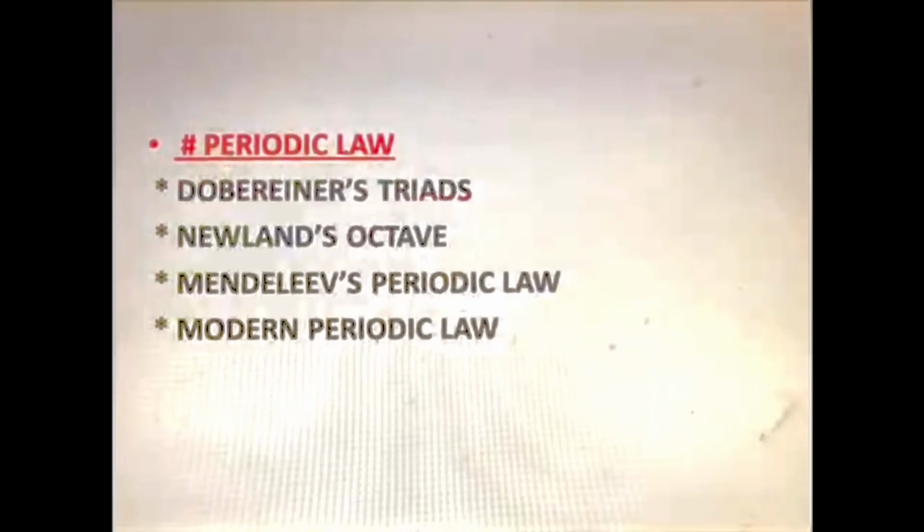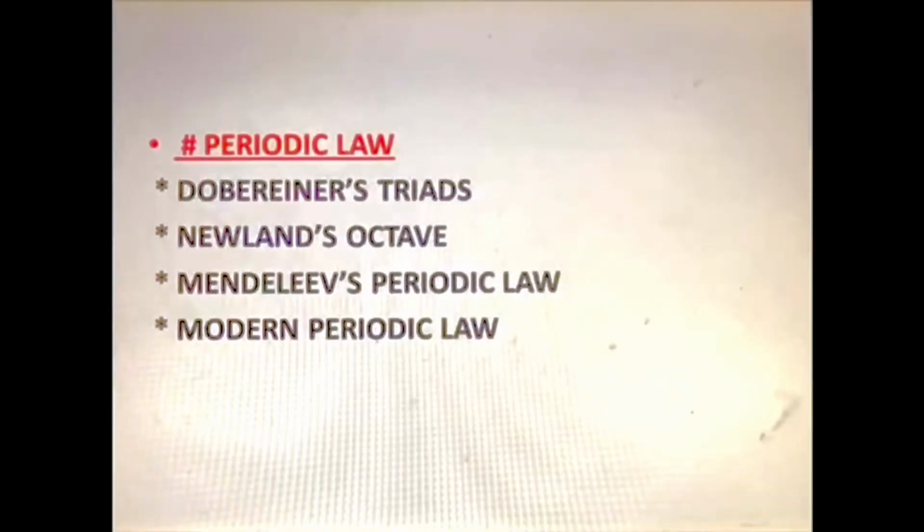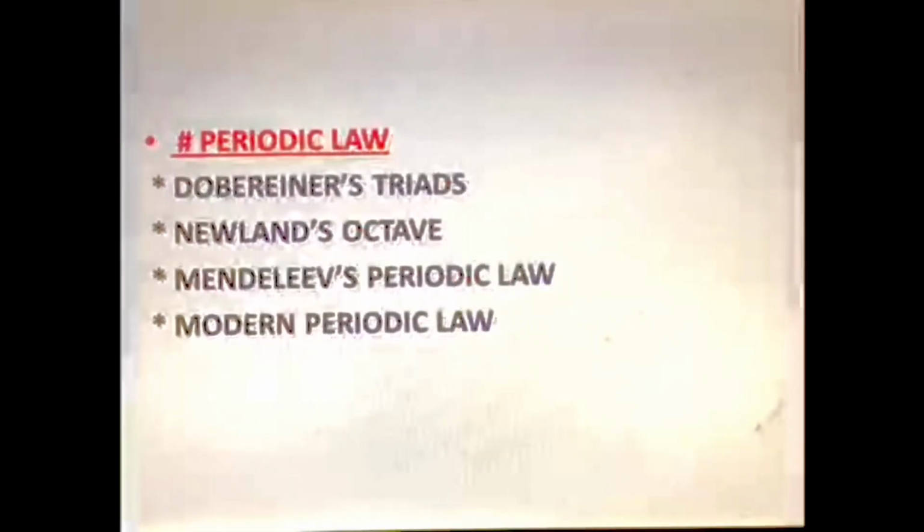Next one is Dauvergne's triad. In this, elements are arranged in a set of 3, which are known as triads, in increasing order of their atomic masses, and the atomic mass of the middle element is the average, or arithmetic mean, of the first and third element. You may say this: